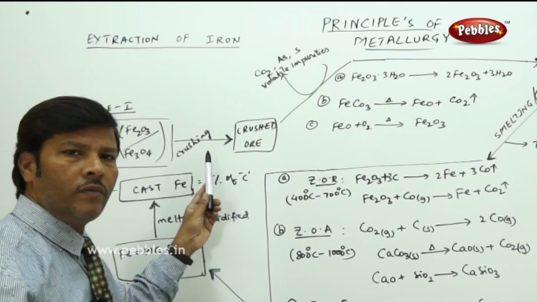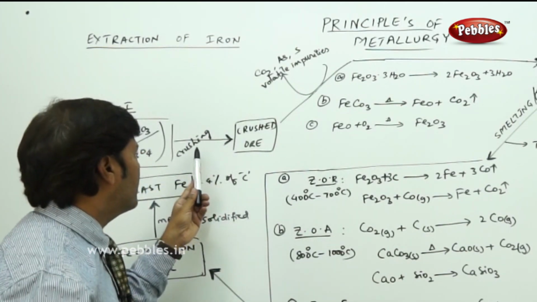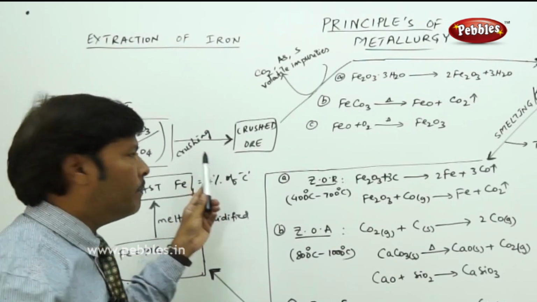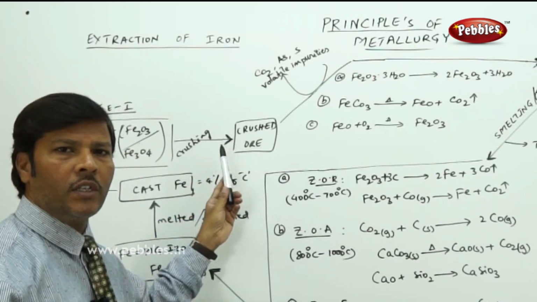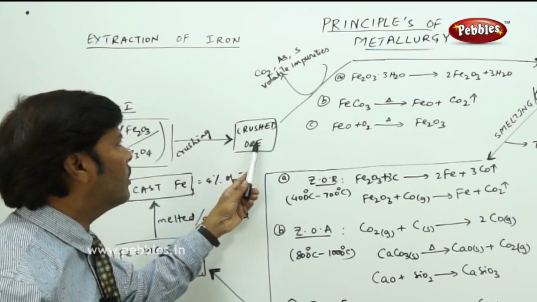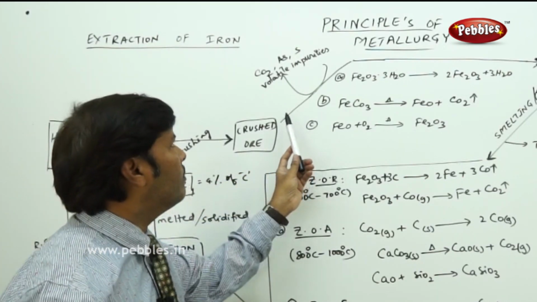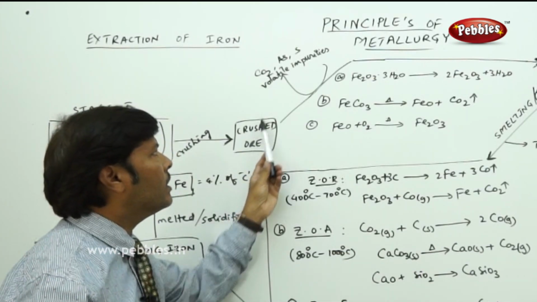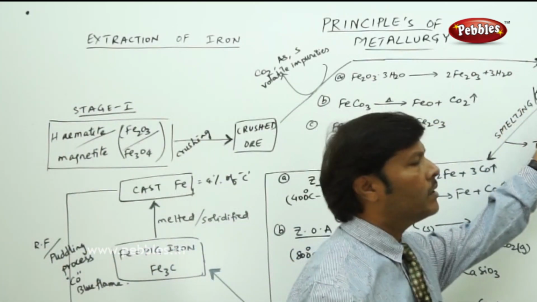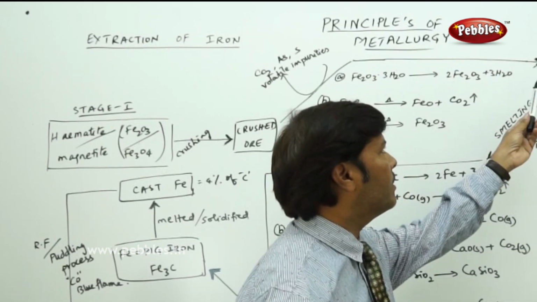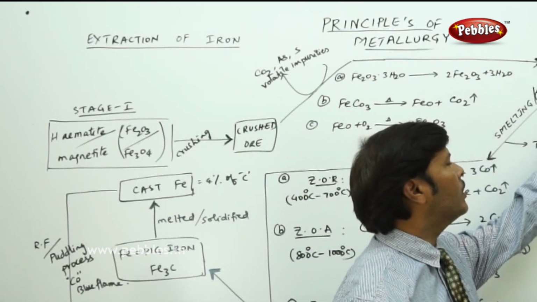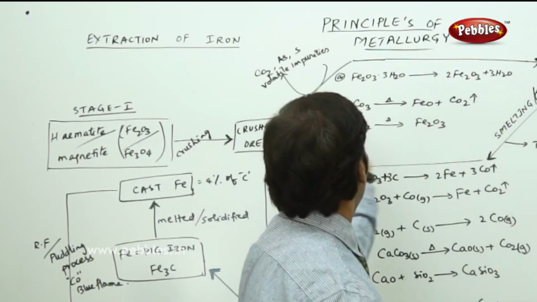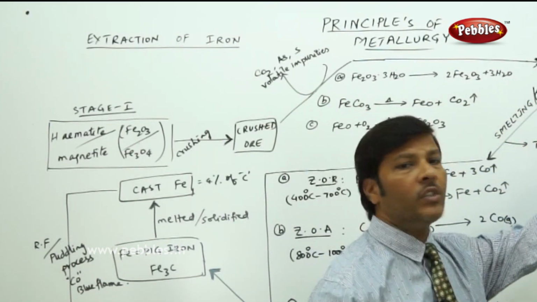The first stage of the extraction of metal is that we subject the mineral ore to crushing. Once we crush the mineral ore, we get crushed mineral ore. This crushed mineral ore is subjected to roasting and calcination.